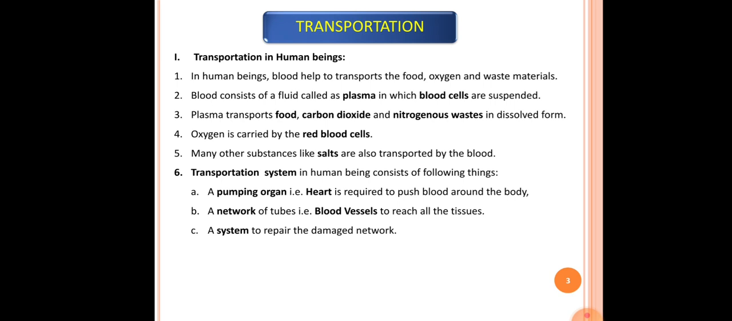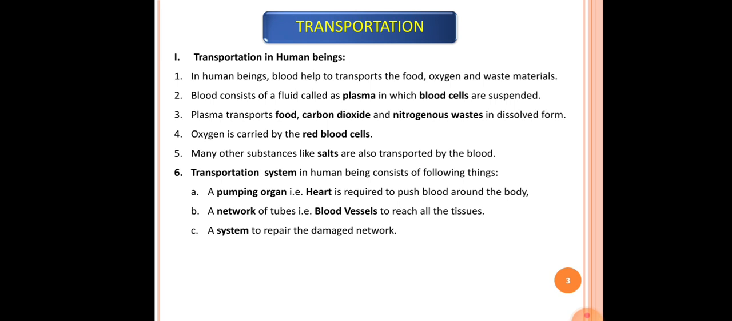Okay, so there are three different types of blood cells found in the blood. Those are RBCs, WBCs and blood platelets. The third point here is, plasma transports food, carbon dioxide and nitrogenous waste in dissolved form. Okay, so the fluid part of blood, that is plasma, helps to carry food, carbon dioxide and nitrogenous waste in dissolved form along with it.